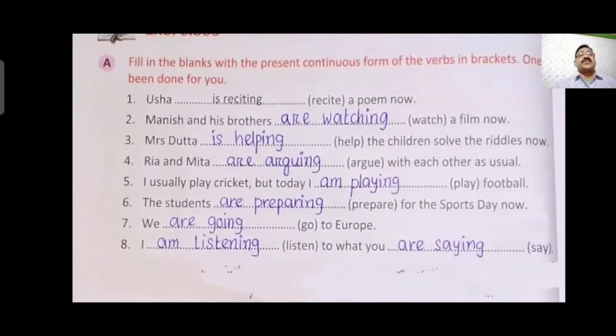Exercise A: fill in the blanks with present continuous forms. The verb is given in brackets and you have to write it in present continuous tense. Usha is reciting a poem now. If the subject is singular, you have to use is plus ing form; if it is plural, are plus ing form. Manish and his brothers are watching a film now. Mrs. Datta is helping the children solve the riddles now. Riya and Mita are arguing with each other as usual. Riya and Mita are plural, that's why are arguing.